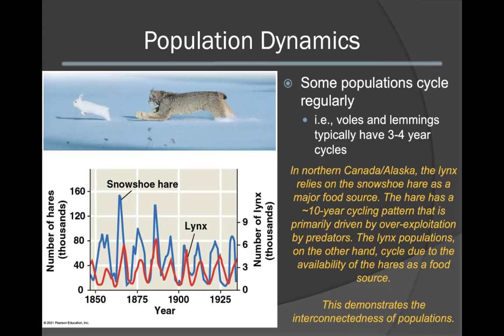The hare in general has a 10-year cycling pattern. This is primarily driven and explained by the overexploitation that occurs by predators, causing a decline in the population. Lynx populations, on the other hand, cycle due to the availability of hares as a food source. This demonstrates the interconnectedness of populations.